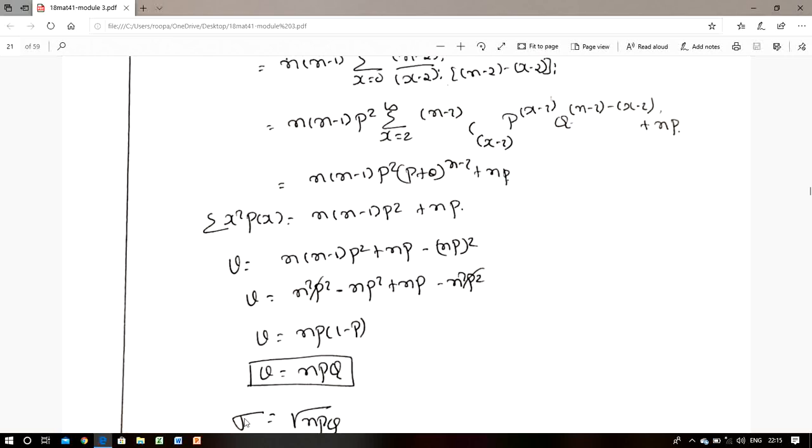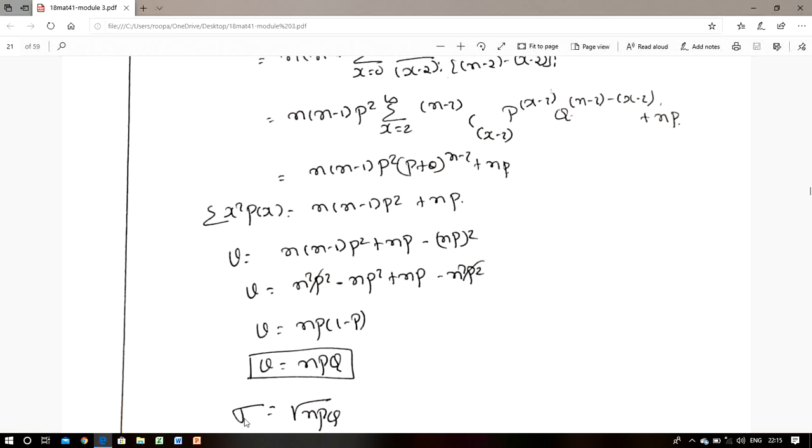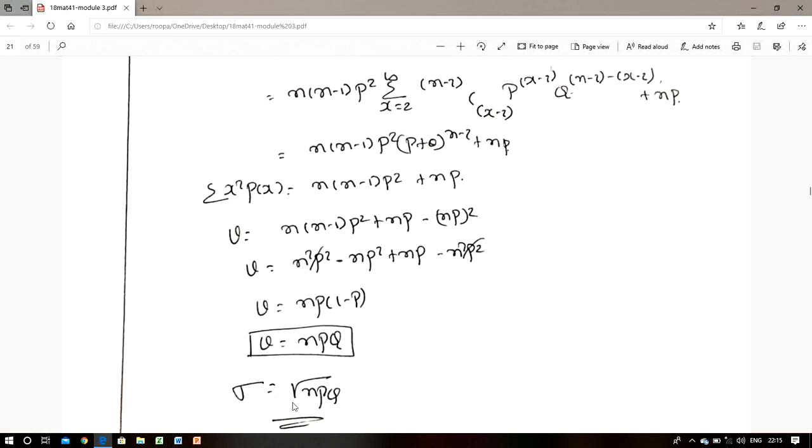And lastly we have to find the standard deviation sigma. Sigma is equal to root of v, that is root of npq. So the binomial distribution is defined as p of x equals nCx p to the power of x into q to the power of n minus x, where p is the probability of success, q is the probability of failure, and n represents the number of trials. The mean of the binomial distribution is np and the variance of the binomial distribution is npq. That's it. Thank you.